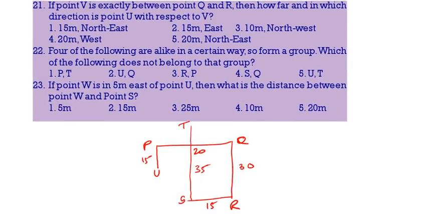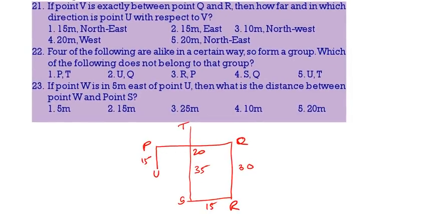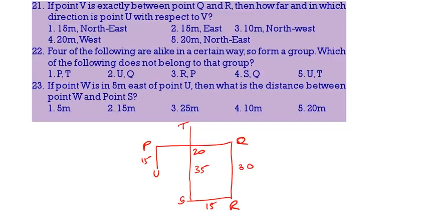First one, if V is exactly in between Q and R, that means from here to here 15, here to here 15, between Q and R, then U is in which direction with respect to V? With respect to V, U is to the west side, and what is the distance? 20 meters. This is 20 meters between V to U. 20 meters to the west is the correct answer. 4 is the correct answer.